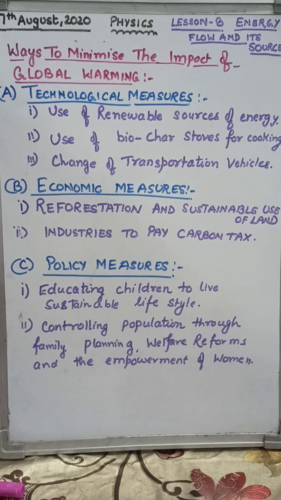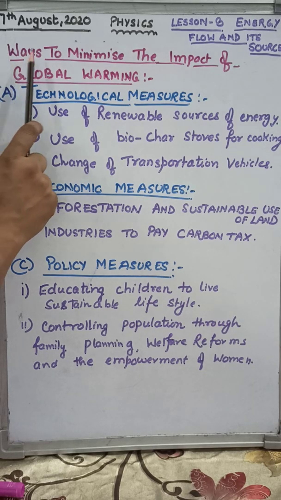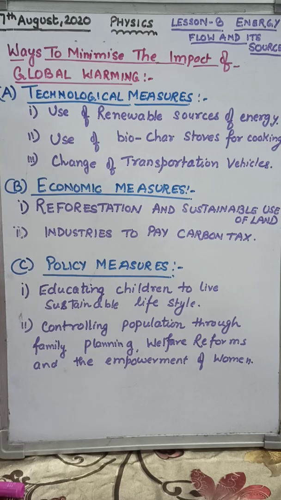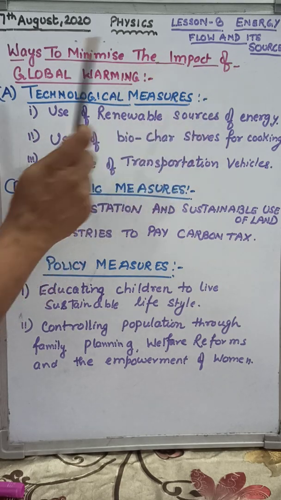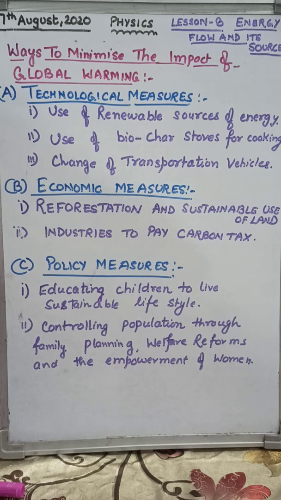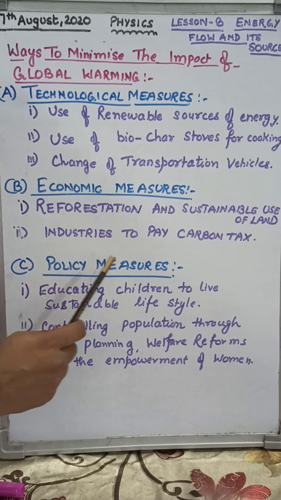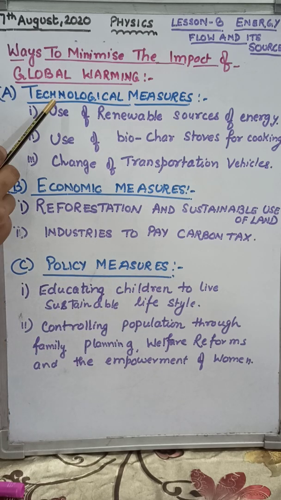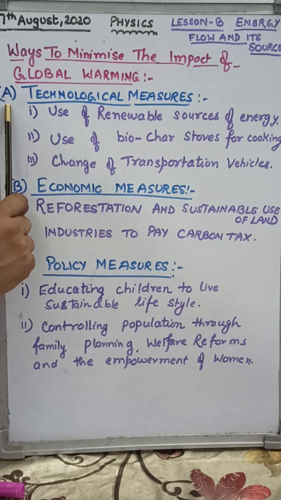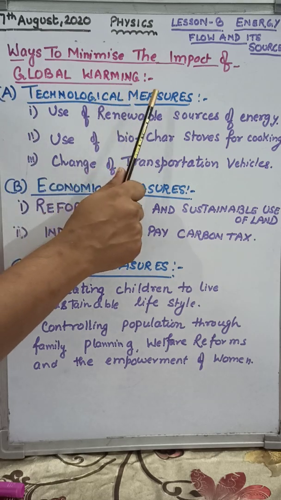Now the next topic I will take is how to minimize the impact of global warming. There are a number of ways to minimize the impact of global warming. First is technological measures, second economic measures, third is policy measures. So these are the ways you can minimize the impact of global warming. Let us study the first one, A1, technological measures.